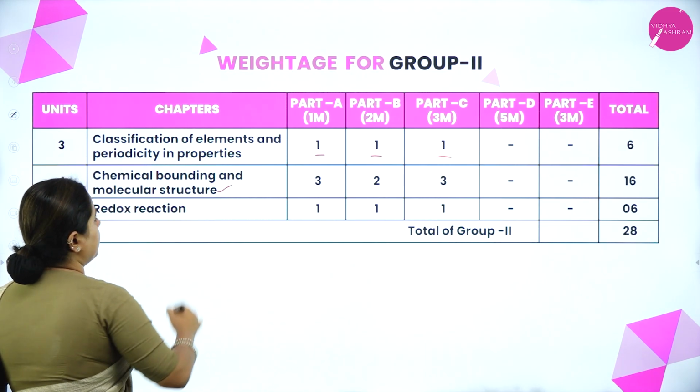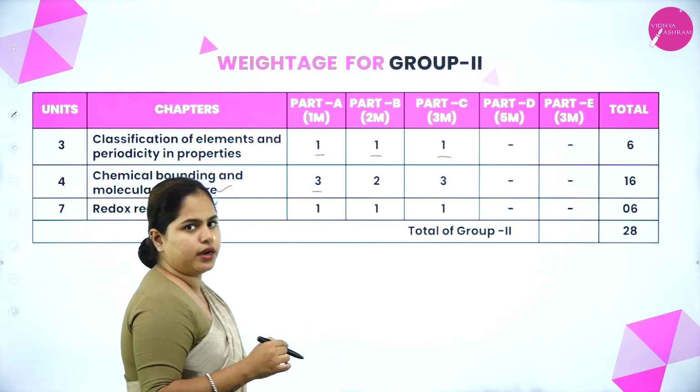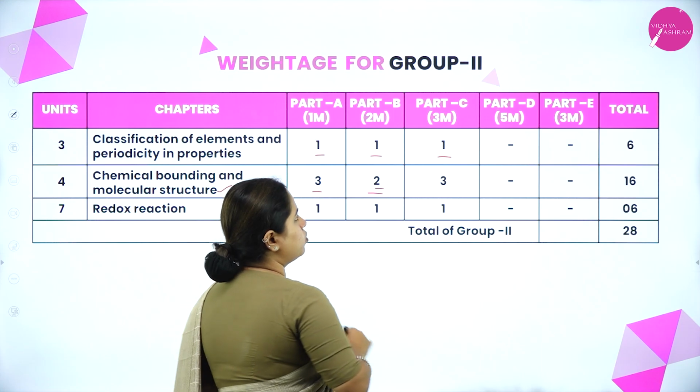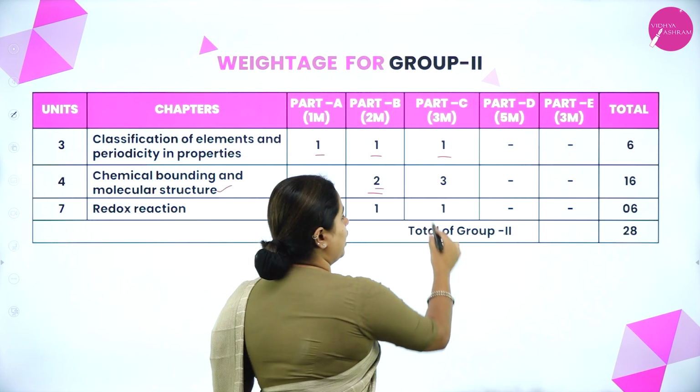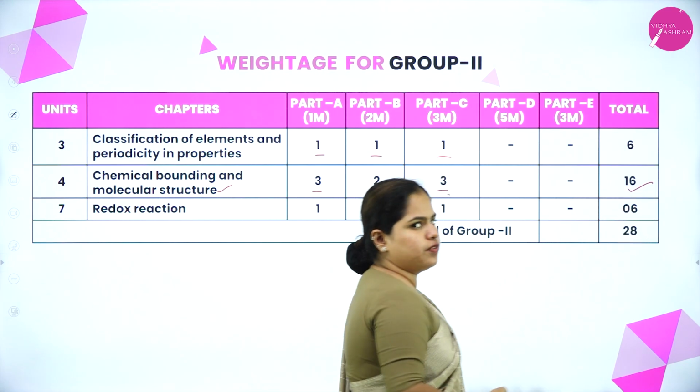Now the next chapter is chemical bonding and molecular structure. So you will have 3 1-mark questions in part A, and in part B you will have 2 questions. Part C, 3 marks, you will have 3 questions. No numericals from this chapter as well. So 16 marks will be scored.